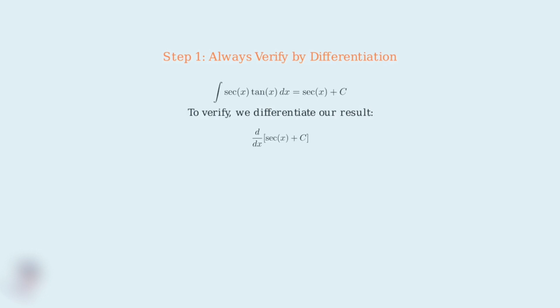To verify this, we differentiate our answer. We apply the sum rule for derivatives. The derivative of sec x is sec x tan x, and the derivative of any constant is 0. Perfect. We get back exactly our original integrand, sec x tan x. This confirms our integration is correct. Now let's examine the most common mistakes students make with this integral so you can avoid them.